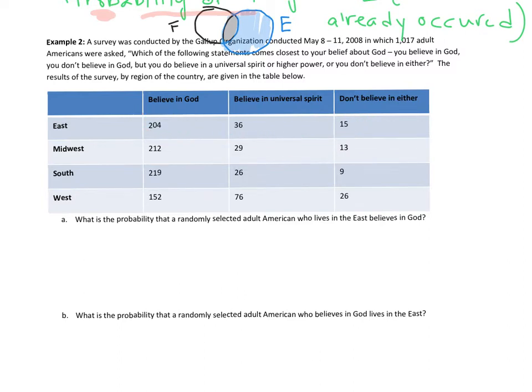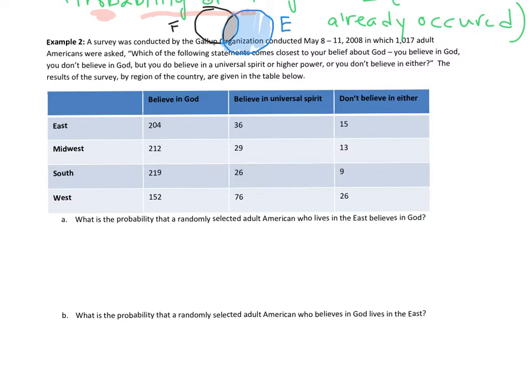Let's write this out in terms of our conditional probability definition. We're finding the probability of someone believing in God.